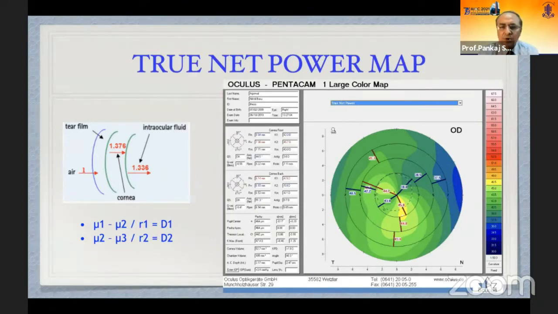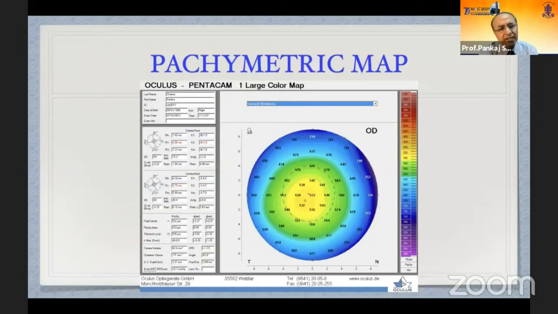This is important only for post-refractive surgery when you want to get the true net power of the center, in the visual axis, and secondly for the KPD, which is the keratometric power deviation. If there is a significant difference between the true net K and the simulated K, then that means that the posterior surface is not in line with the anterior surface.